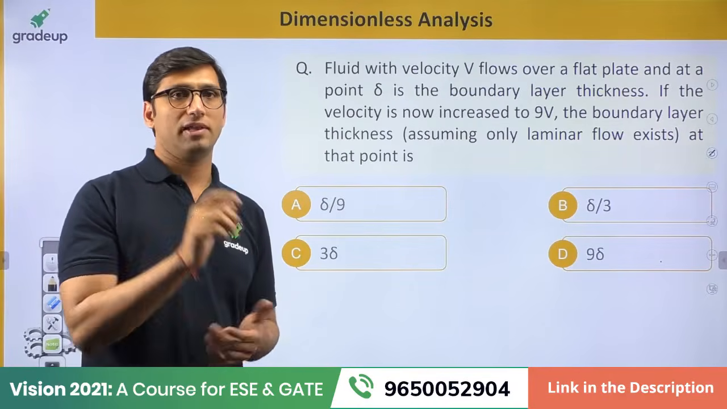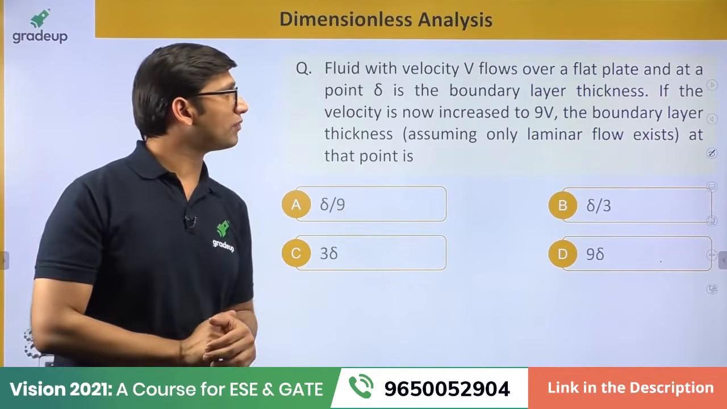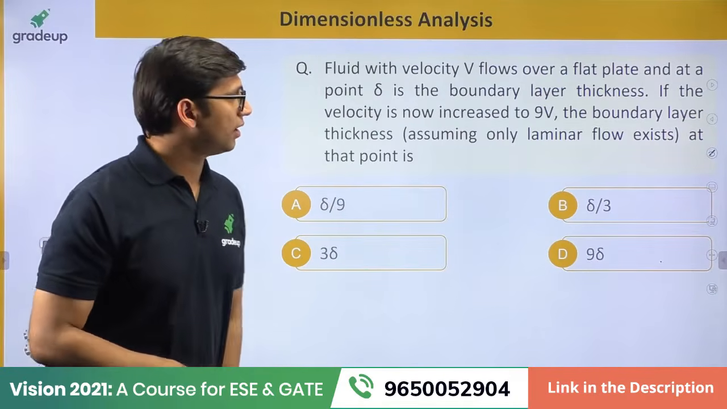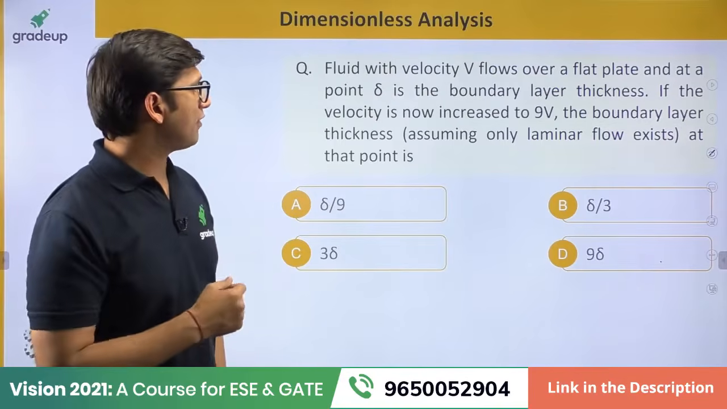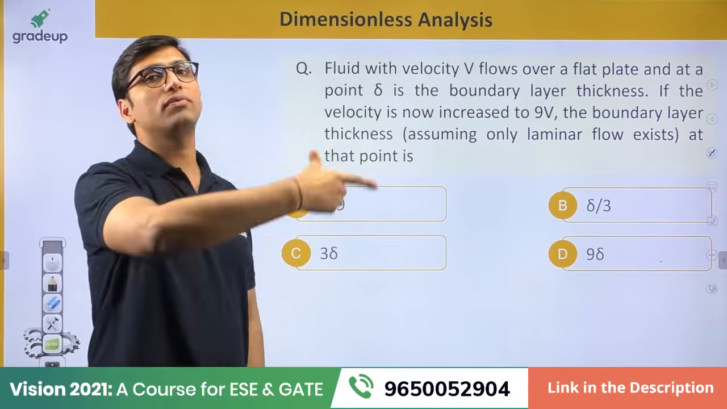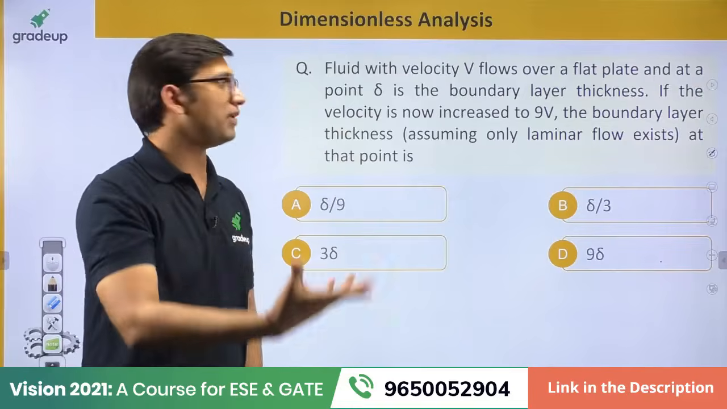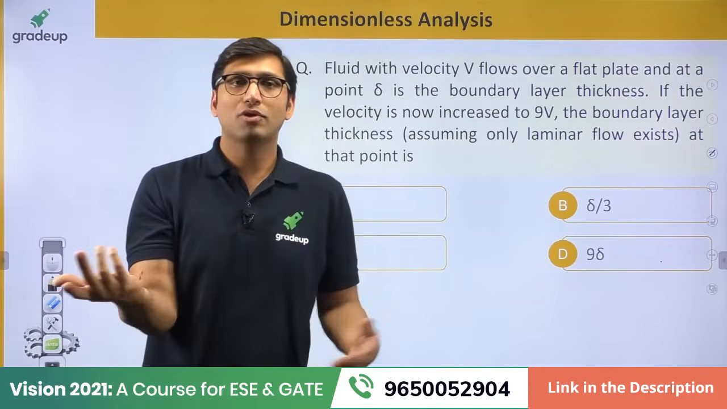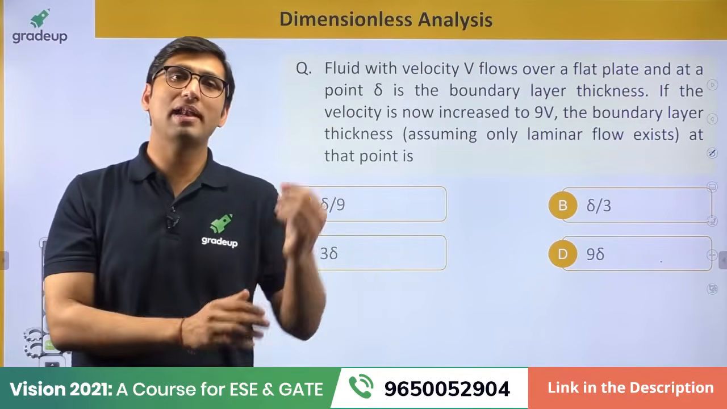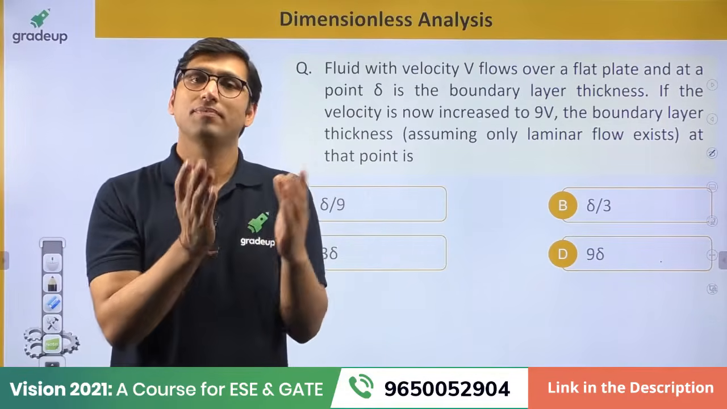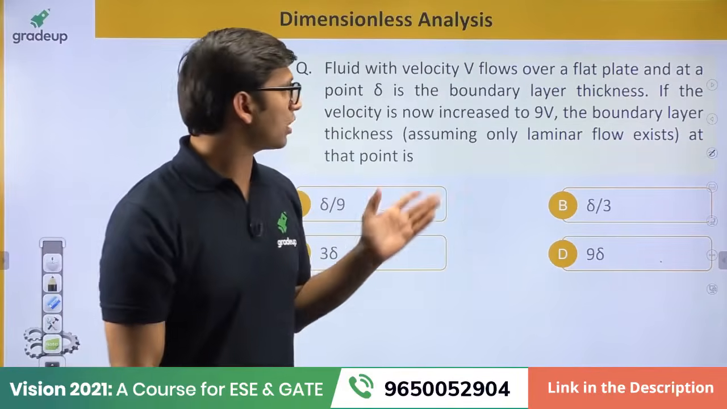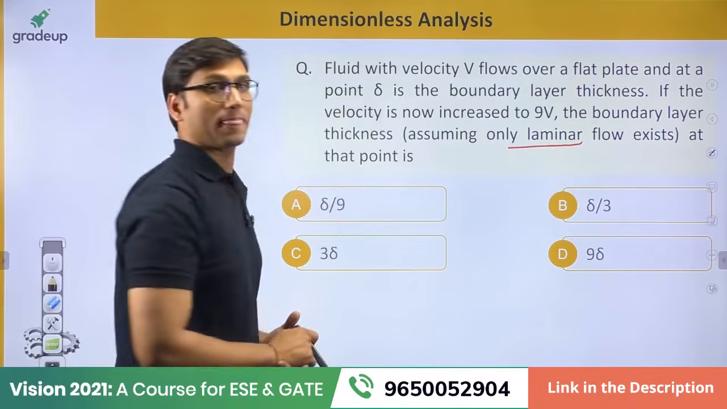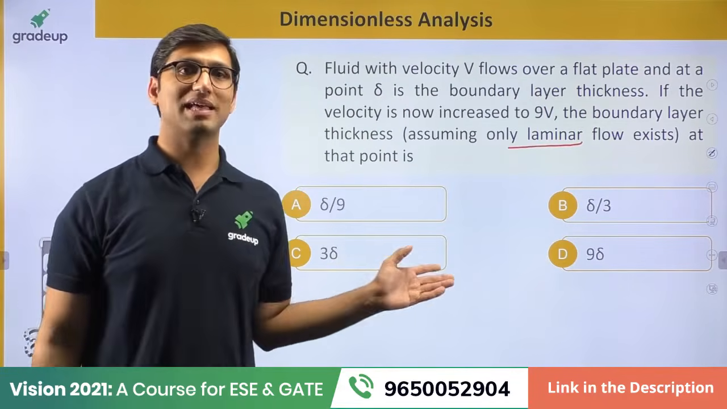Next question. A fluid with velocity v flows over a flat plate and at a point delta is the boundary layer thickness. If the velocity is now increased to 9 times of the original velocity, that is 9 times of v, then the boundary layer thickness in that case will be. Now in this question, you have to find the relation between boundary layer thickness and the velocity. So solve the question, tell me the answer. They are also saying that you have to assume the laminar flow. So you have to tell me the answer very quickly.